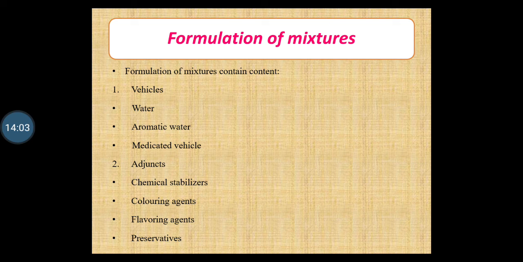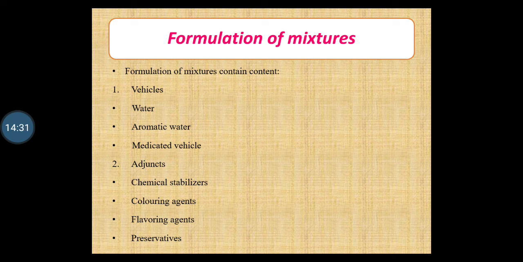Then coloring agents. No special coloring agents need to be added because the mixtures contain coloring medicaments that are drugs. Then flavoring agents. Aromatic waters such as anise water or syrup, glycerol for sweetening the pediatric preparations, then liquid extract of licorice to mask the saline taste of certain mixtures.